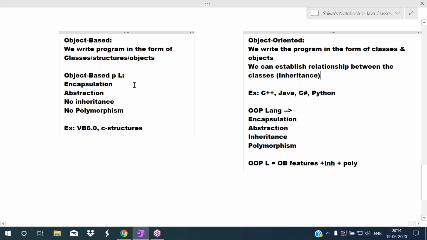Object based languages support encapsulation and abstraction, but do not support inheritance and polymorphism. Object oriented means they support all these four concepts.